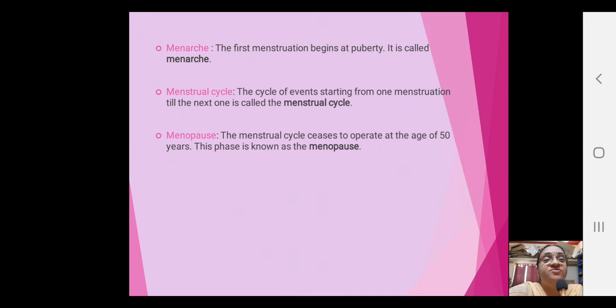Menarche. The first menstruation begins at puberty. It is called menarche. The menstrual cycle is the cycle of events starting from one menstruation to the next one. And the stopping of the menstrual cycle at around the age of 45 to 50 or so is called menopause.